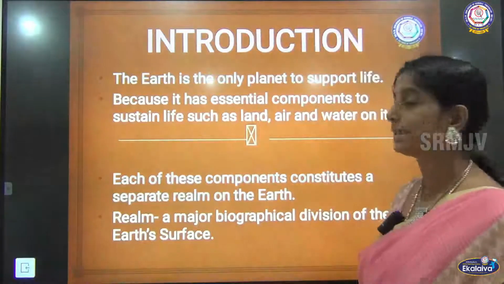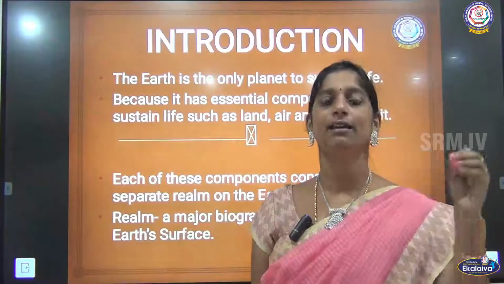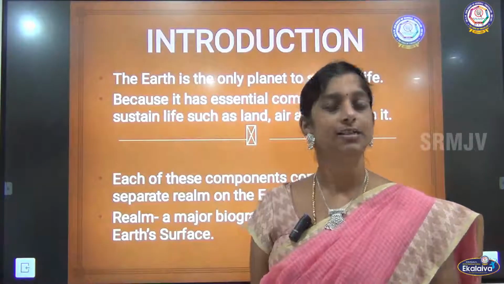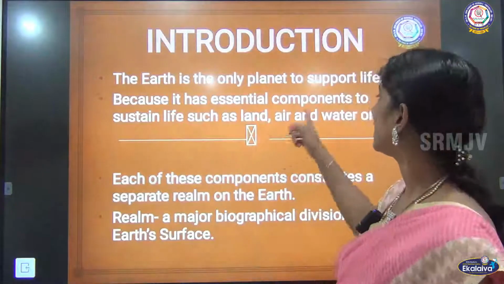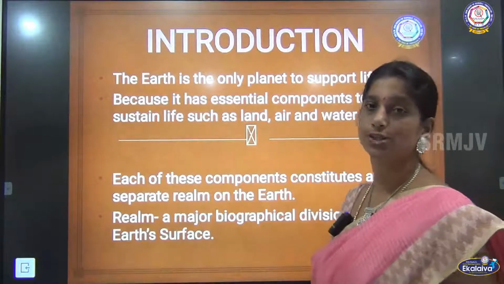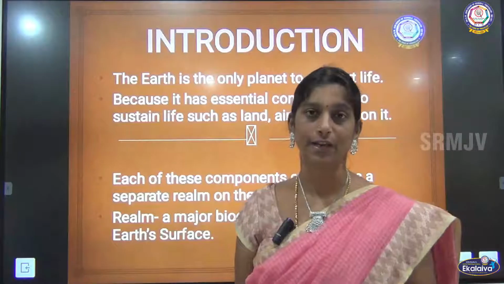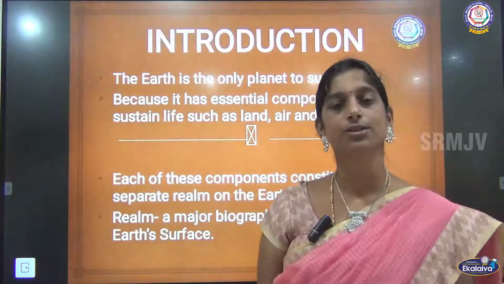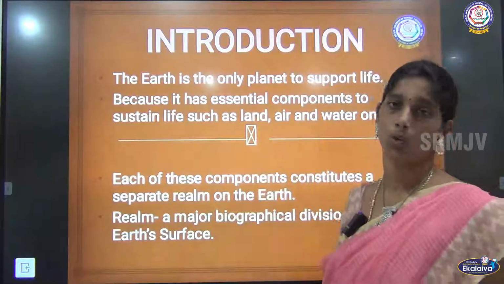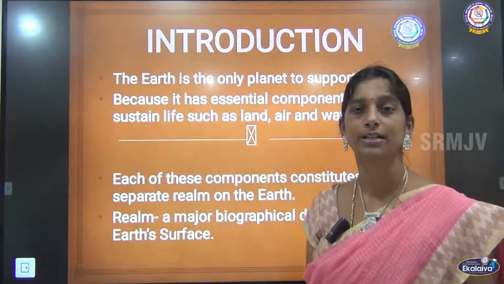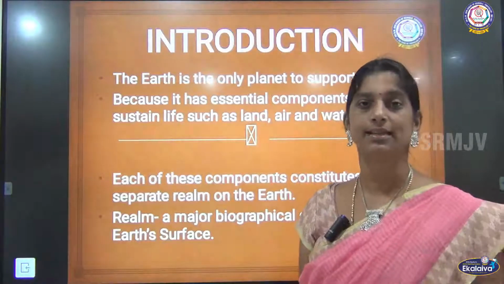First, we all know that earth is the only planet where human beings or any life can sustain, right? There is no other planet where we can live. Why is it? Because earth alone has the essential components to sustain life. What are those essential components? They are land, air and water. These three are very important for human beings or any living organisms to sustain life.